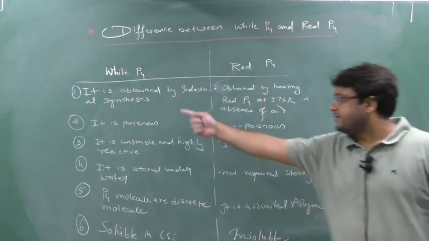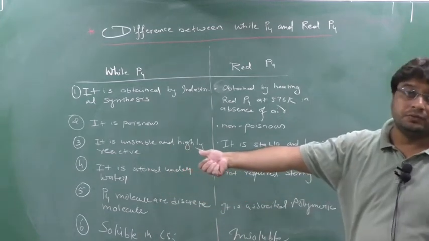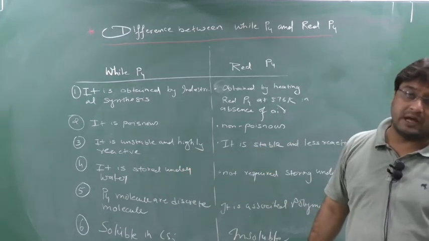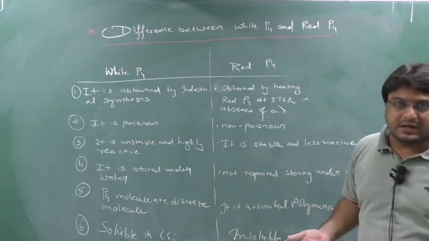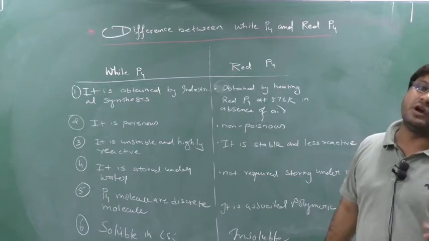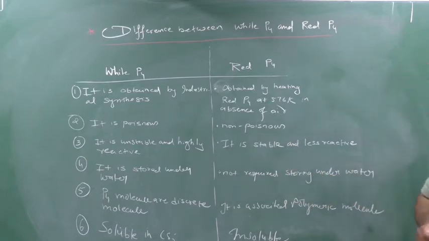Clear? White phosphorus is stored under water. Why? Because it is highly reactive and catches fire when exposed to the air. That's why it is stored under water. But red phosphorus is stable, which means it will not catch fire when exposed to the air, so it is not stored under water. Clear? So storing under water is not required.